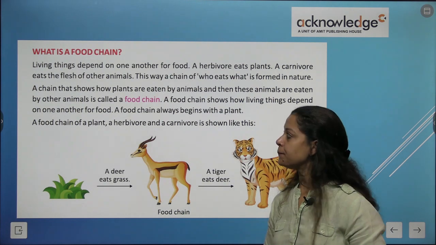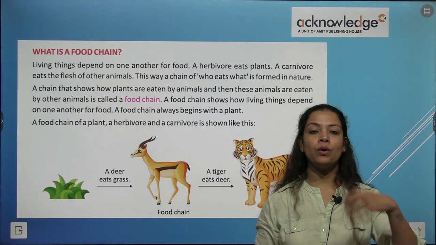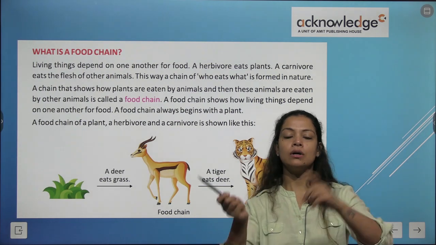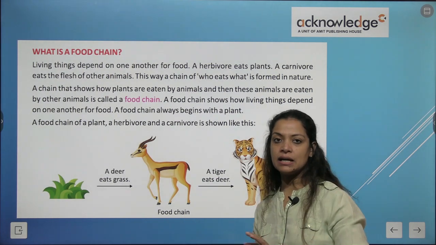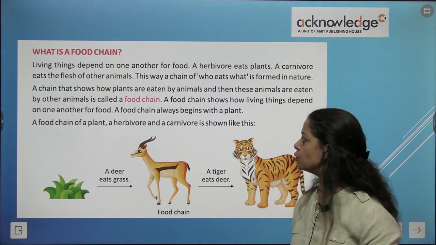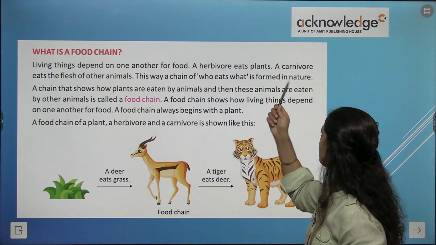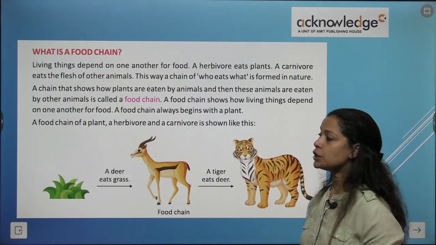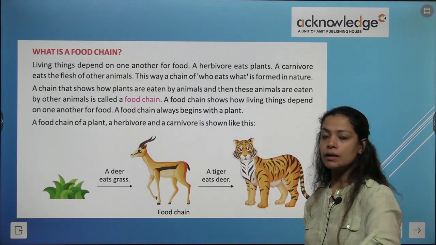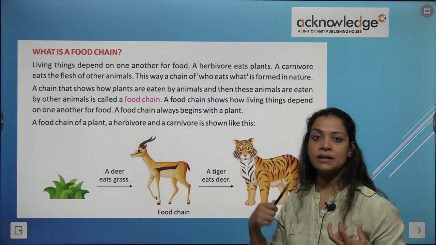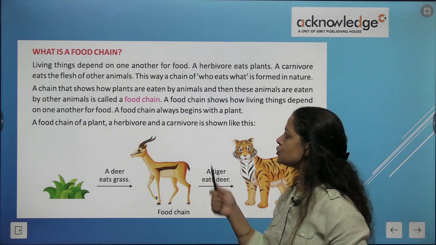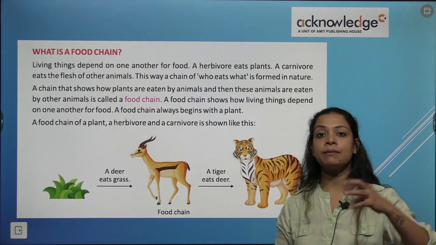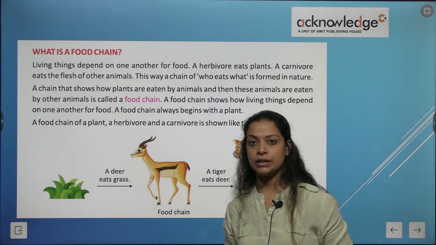What is a food chain? Living things depend on one another. So you saw that a spider eats an insect, the spider is again eaten by a lizard, and the lizard is eaten by a snake. So this way it becomes a food chain. A herbivore eats plants, a carnivore eats the flesh of another animal. This way a chain of who eats what is formed in nature. So a chain that shows how plants are eaten by animals and then these animals are eaten by other animals is called a food chain. Correct?